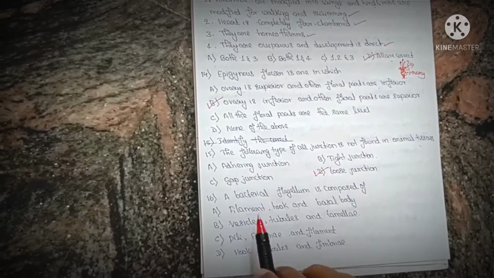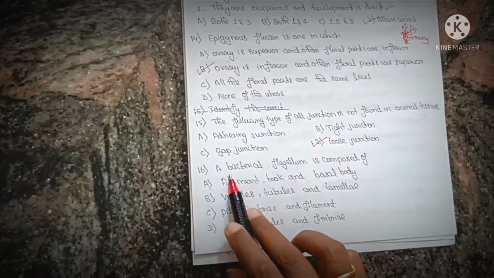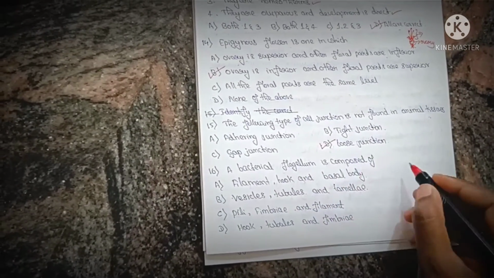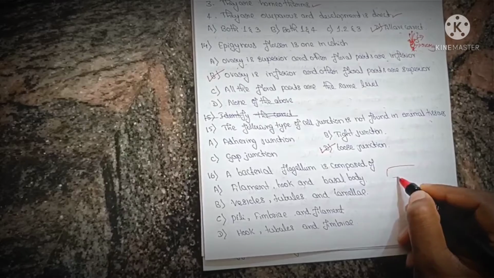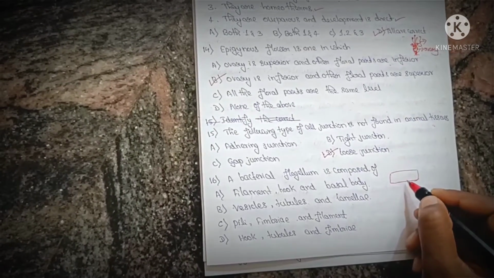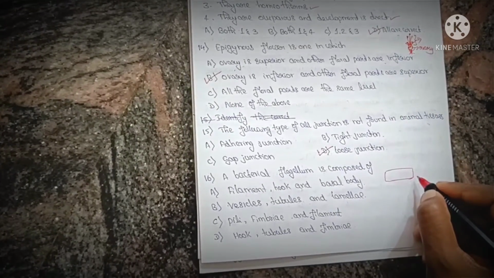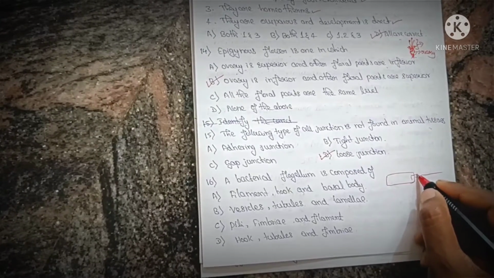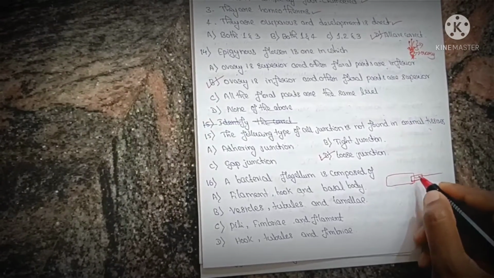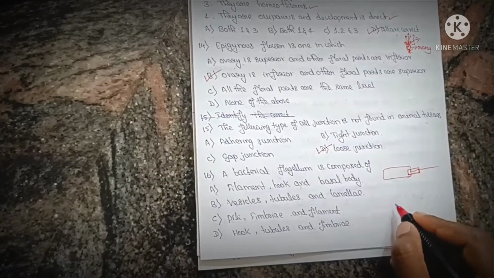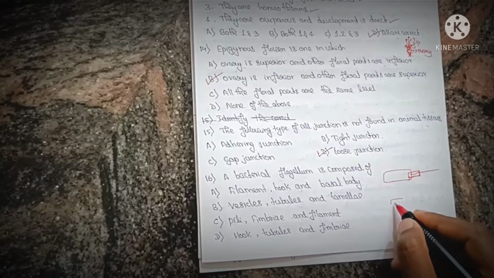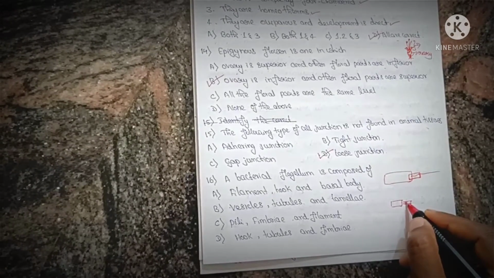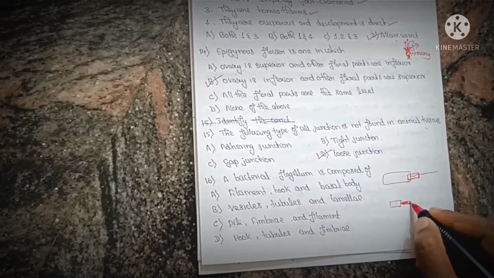Other three are found. Then, a bacterial flagellum is composed of... Here is a bacterium, and for their motility they have flagella. When we look at the ultrastructure of a bacterial flagellum, it has the basal body, then the hook, and the filament.